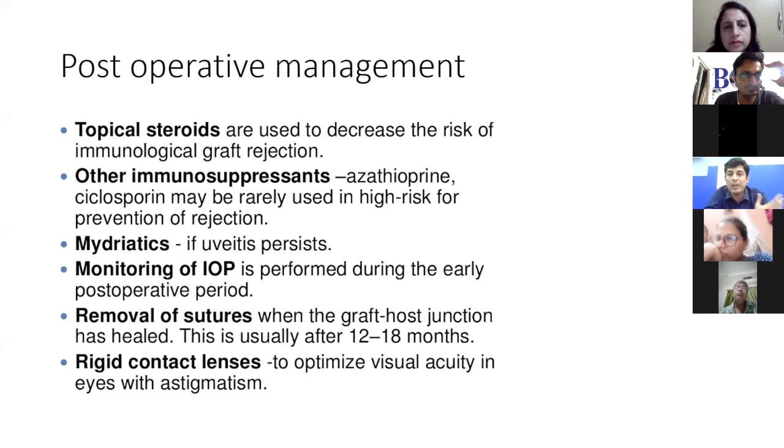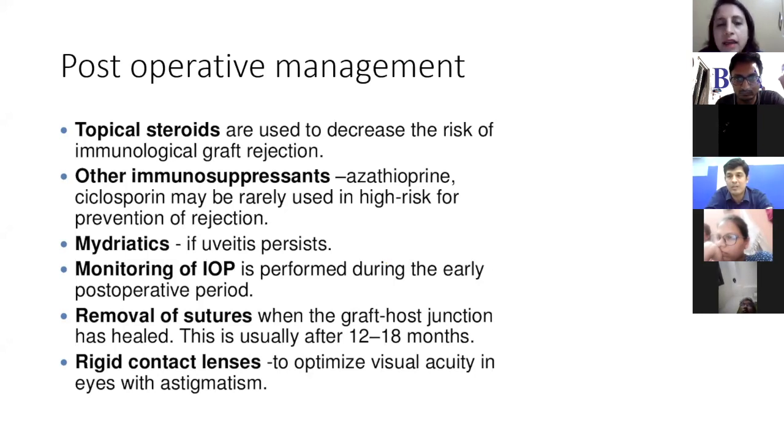Because in old age, we are sure that once we do a keratoplasty and we start the patient on steroids, the patient is going to have a cataract very soon. So in such cases, let's say more than 60 years of age, it is better to go for a combined procedure rather than doing a keratoplasty and letting the patient have a second surgery for cataract, which eventually he has to develop after the use of steroid drops.